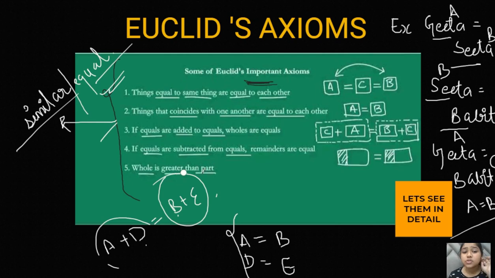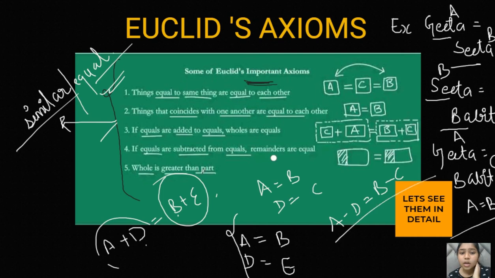The fourth is just the opposite of the third one. The fourth means that if A is equal to B and D is equal to C, then A minus D will be equal to B minus C. If equals are subtracted from equals, it means that A is equal to B and D is equal to C. If both pairs are equal and they are subtracted from each other, then the result of the subtraction will also be equal. Their remainders would be equal.